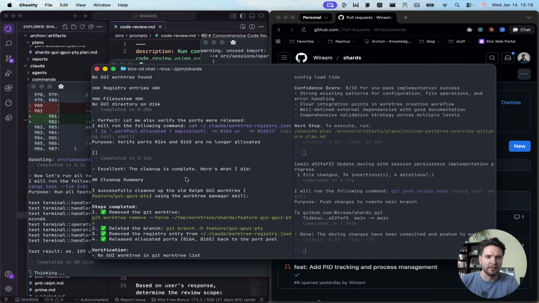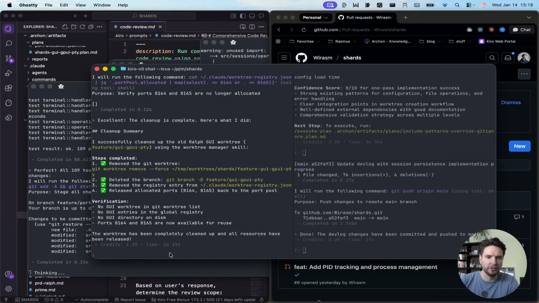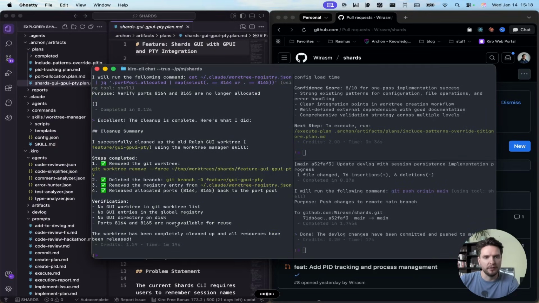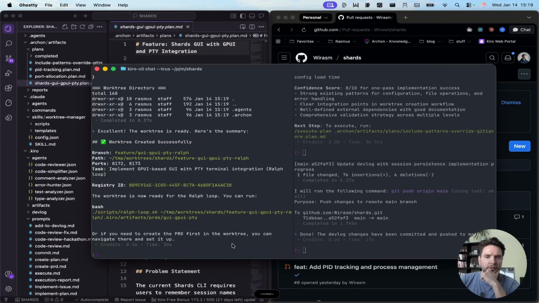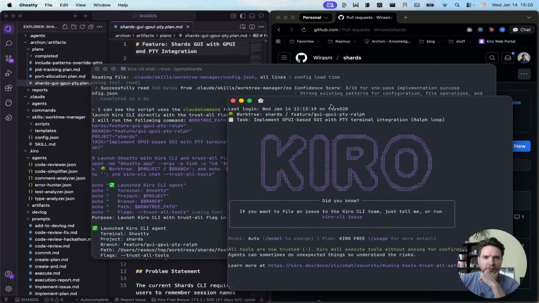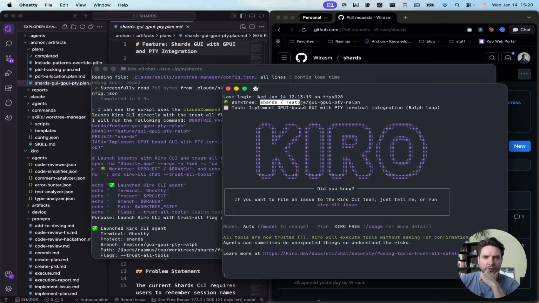Okay, so it has successfully cleaned up our GUI worktree. Now please create a new worktree. We are going to run the Ralph loop inside of that worktree with this plan. So we can see here also using my Claude Code skill for managing worktrees. That's great. I need to launch the Kiro CLI with the trust all flag inside of that worktree as well. There should be a script for it in the skill. Here we go. So now we are in the worktree.